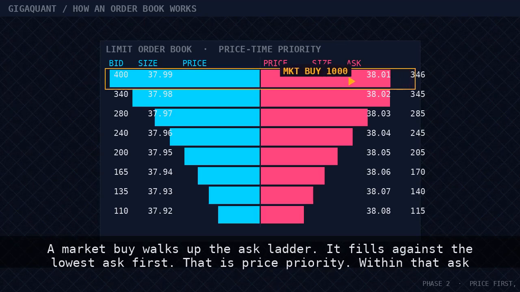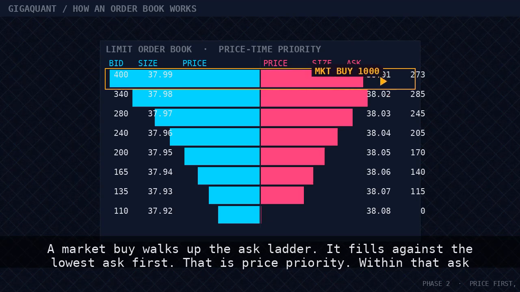A market buy walks up the ask ladder. It fills against the lowest ask first, that is price priority. Within that ask price, if 3 limit orders are sitting at the same level, the earliest submitted fills first, that is time priority, first in, first out, a queue.